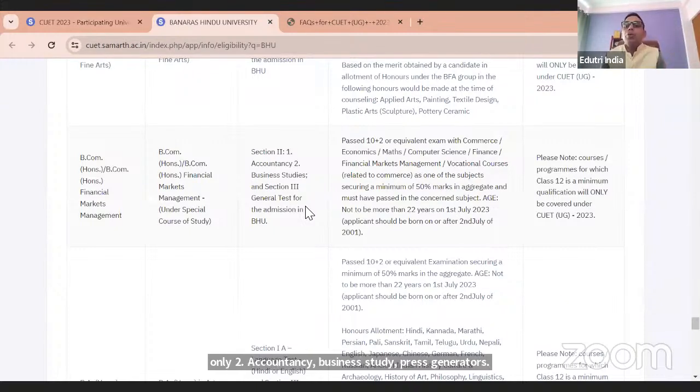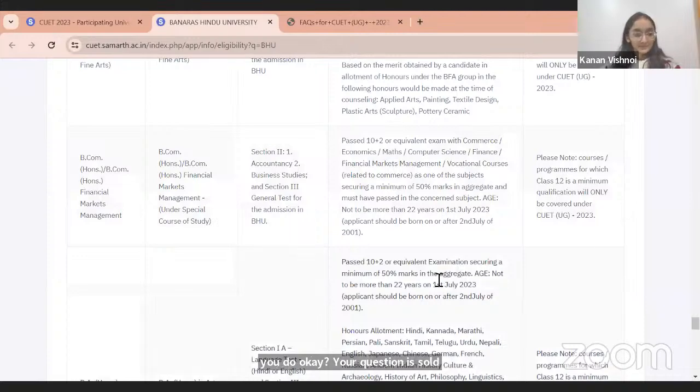So in this way, you can select the universities, select the courses, and then see. If you want to do this, make up your mind: I can take admission in BCom honors in Delhi University, and if not, then I can take it in Banaras University. Now Delhi University says language plus any 3, Banaras University says accountancy, business study plus general test. So if I appear for language, economics, business study, and general test, I will be eligible for both. In that way, you have to make your combination. Is it okay? Your question is solved? Yes, sir. Thank you, sir. Thank you.